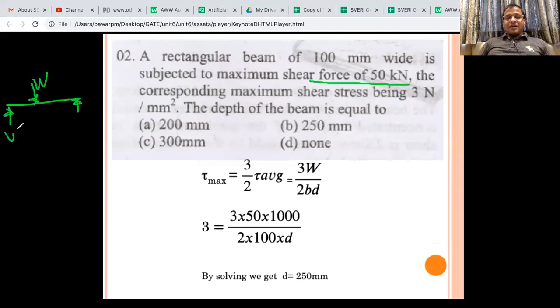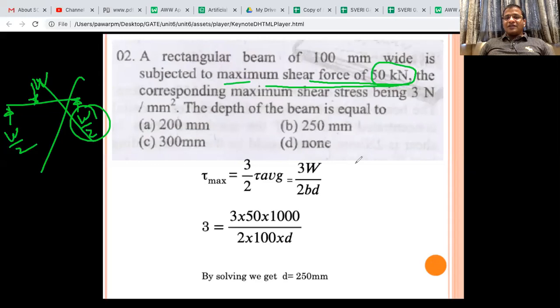In that case, maximum shear force will be W. Here maximum shear force is directly given. Otherwise some people get confused and they will divide by 2. That is wrong. Okay, so when shear force is directly given, that means F value is given. So if you rearrange this, you get this answer.